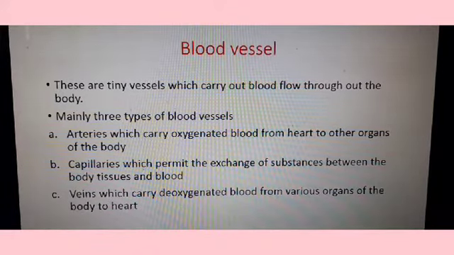Blood vessels play a vital role in the circulatory system. There are mainly three types of blood vessels. First one is the artery, which carries oxygenated blood from the heart to other organs of the body. The capillaries permit the exchange of substances between the tissue and the blood. They contain valves. Then veins, which carry deoxygenated blood from different parts of the body to the heart.